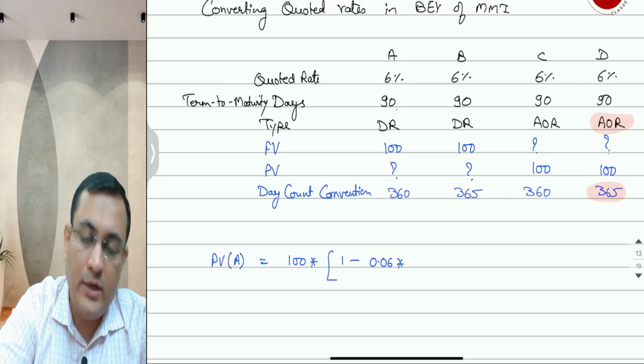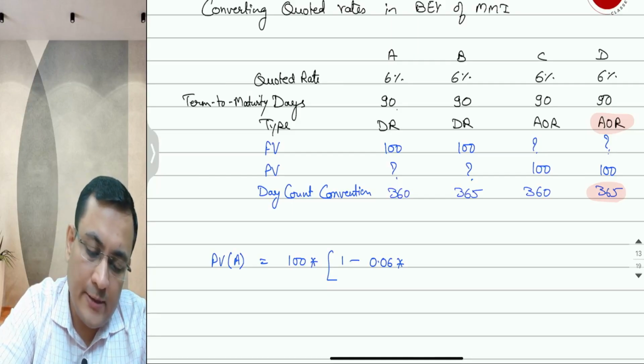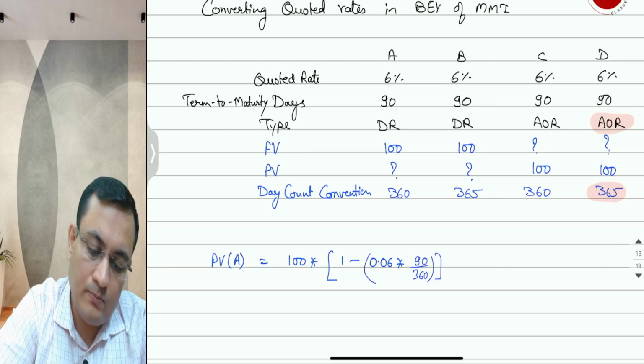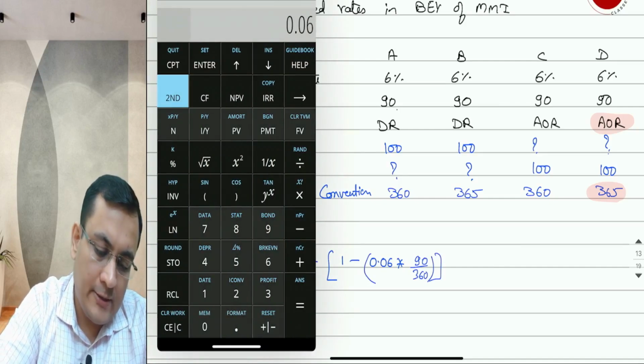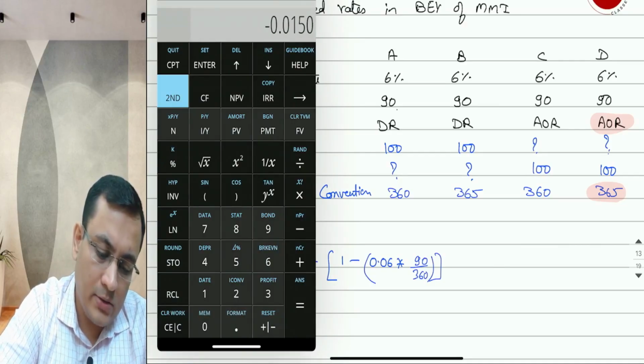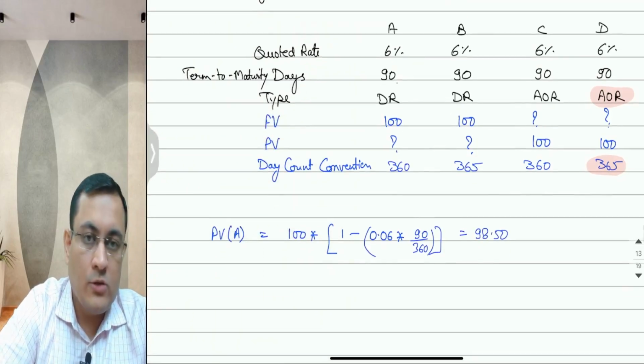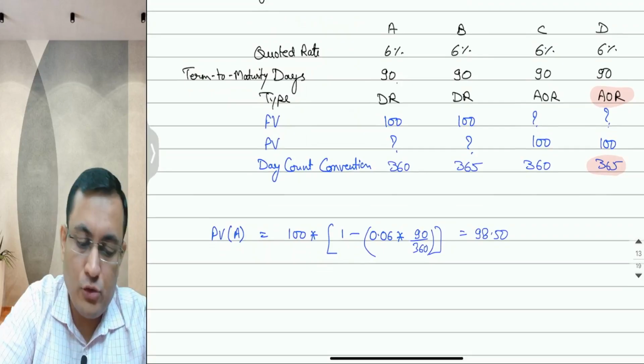But first let's calculate bond A. So 0.06 multiplied by 90 over 360, and we get our present value. 1 minus 0.06 multiplied by 90 over 360, multiplied by 100. So the present value will be 98.50 in the first case. We have got present value, we have got future value for bond A.